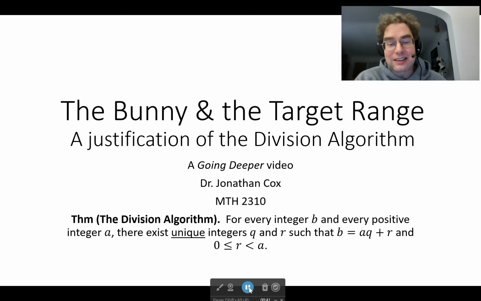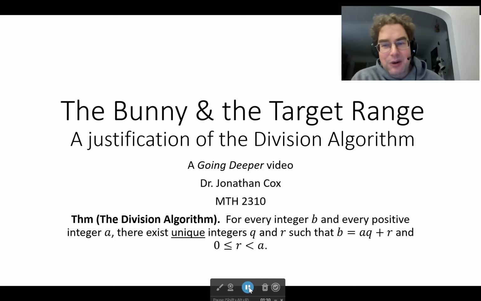It's saying a lot. Now you might be expecting a proof of the division algorithm. That certainly can be done, potentially even in this class, but it's going to take some advanced proof methods. What we're going to do is give a different kind of justification. There are different kinds of justifications for different circumstances, and what is appropriate depends on your audience.